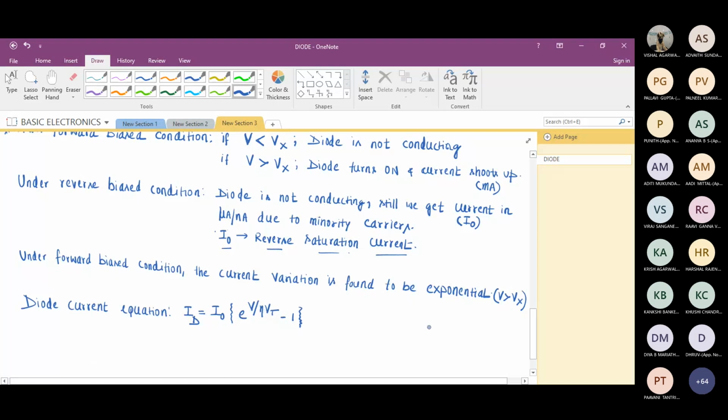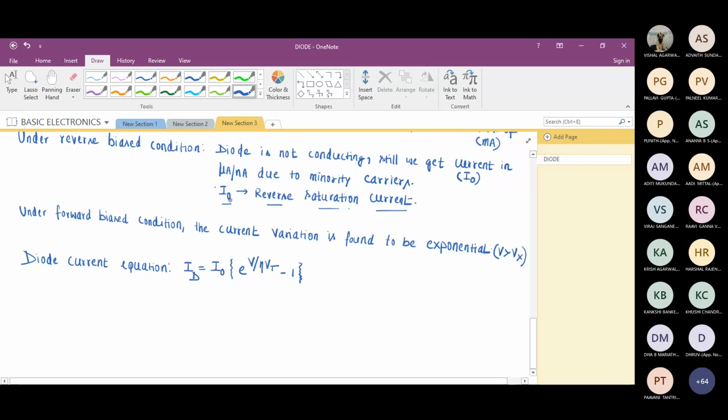Now, what is this I naught? I have already defined it: reverse saturation current. What is V? V is the external battery potential. So whatever external battery we are connecting, the potential of that battery is V. Vt, we call it volt equivalent temperature.